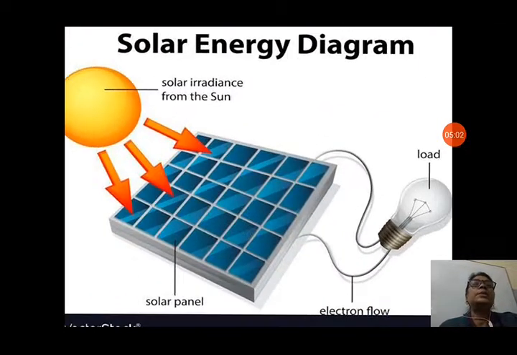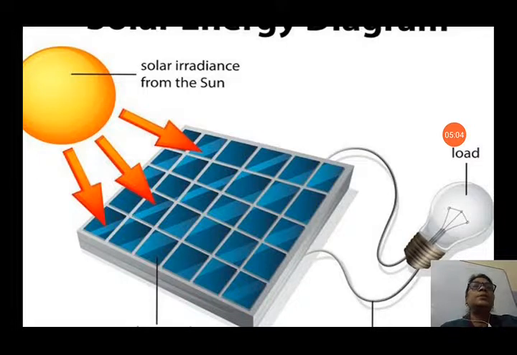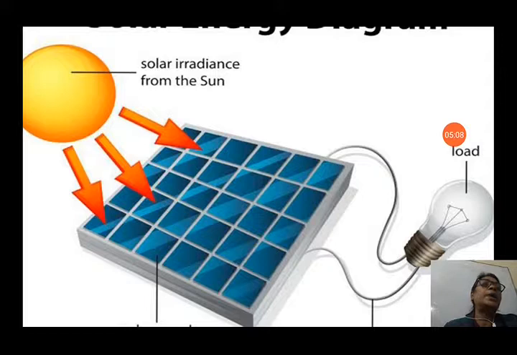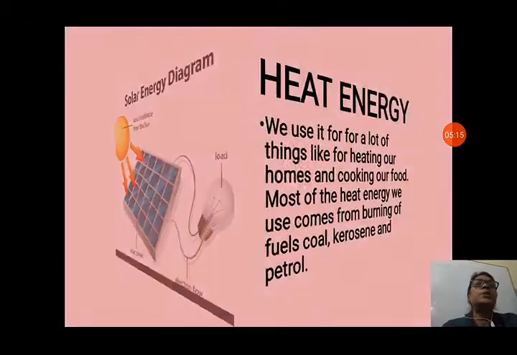Now in the solar energy diagram you can see we collect the energy in the solar panels, and from the solar panels you can light the bulb also. So this is the use of solar energy. Many different uses of solar energy we have discovered nowadays.